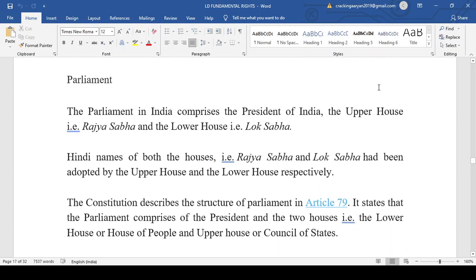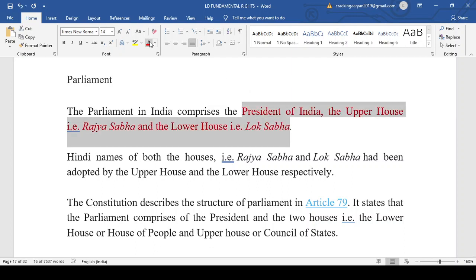So the first and the most important thing that we must know is that, for a common man, for a layman, the Parliament is only the Lok Sabha and the Rajya Sabha. When you ask a layman what a parliament is, they will say that it is the Lok Sabha and the Rajya Sabha. But the truth is that the Parliament consists of the President, the Lok Sabha, and the Rajya Sabha, that is, the Council of State, the upper house and the lower house.